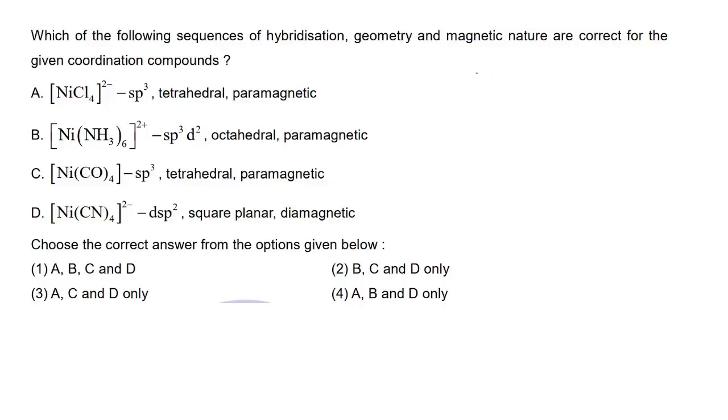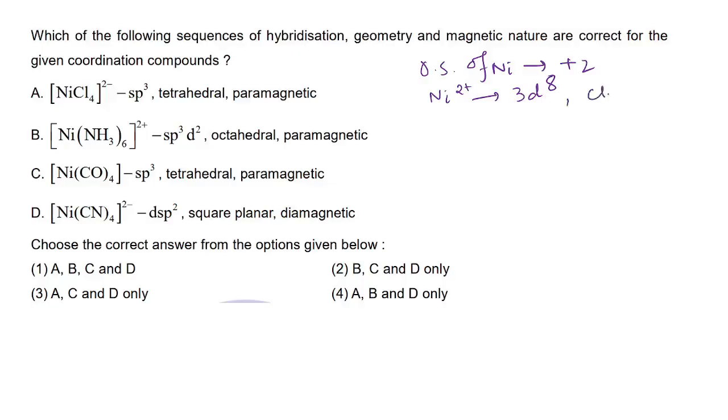We will be checking. So what is the oxidation state of Ni in NiCl4? It is +2. If it is +2, then what will be the configuration in the d orbital? That is 3d8.